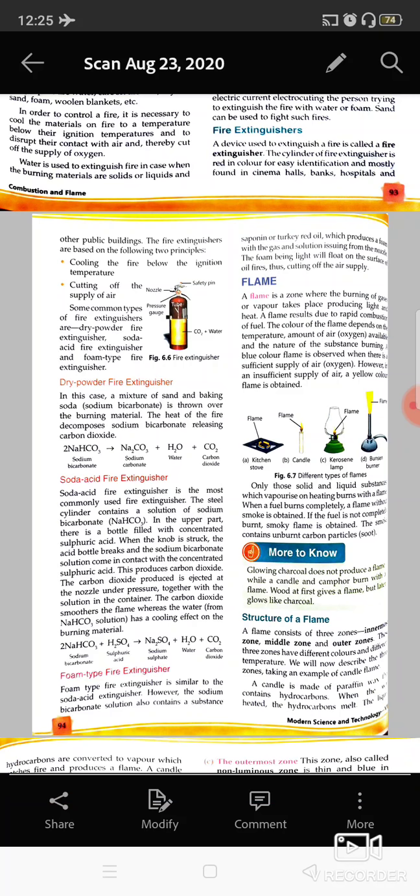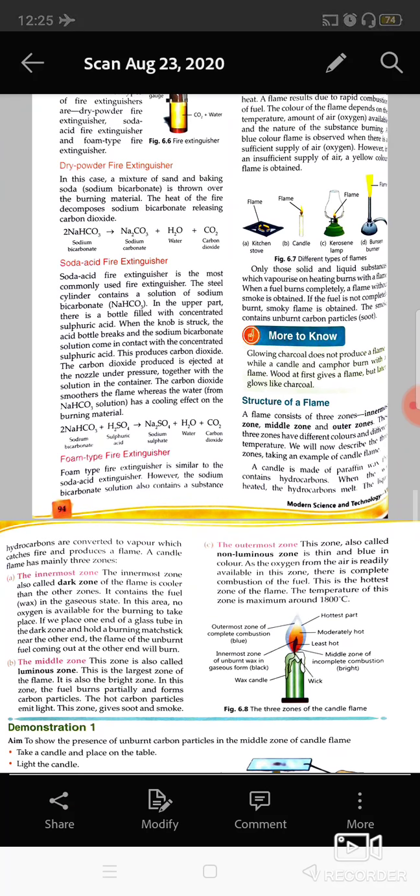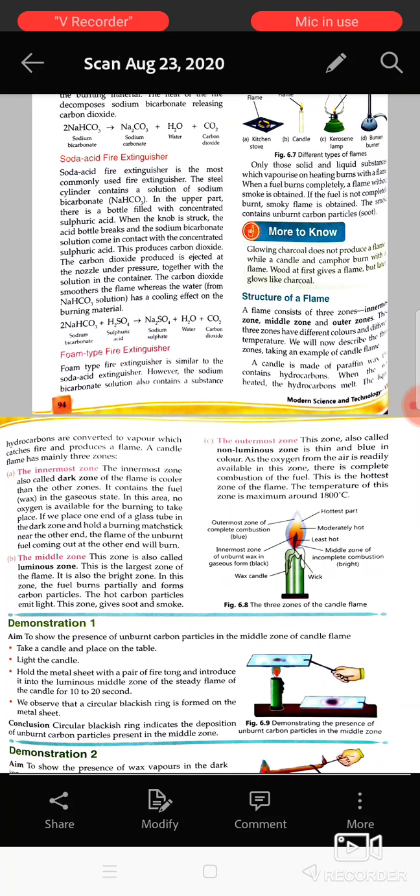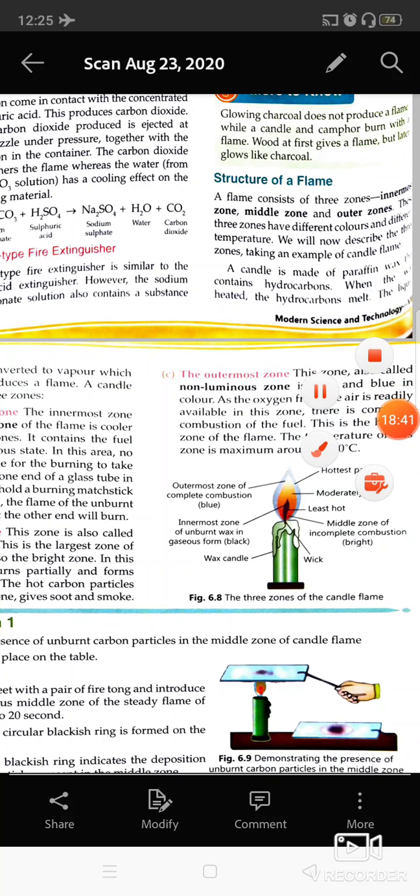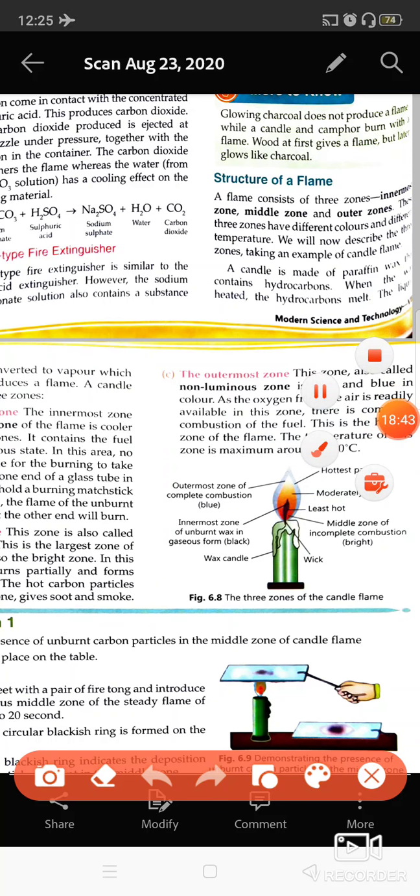Here I'll discuss with you the structure of the flame. If you see this diagram, you can open your book and see the diagram more clearly. I will enlarge it. The flame has three regions: the innermost region, the middle region, and the outermost region.